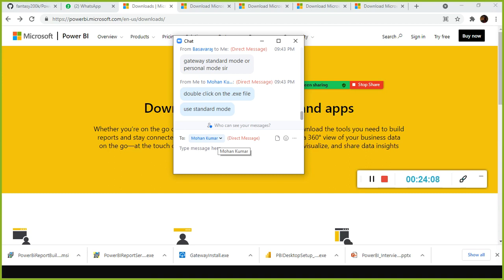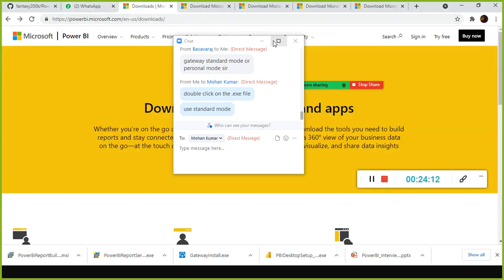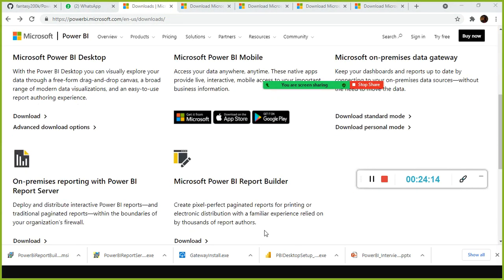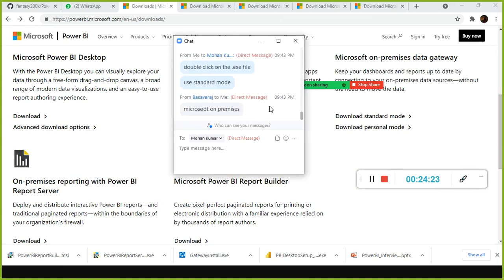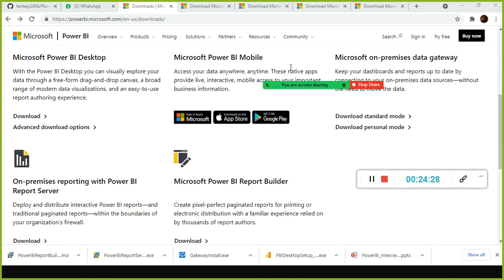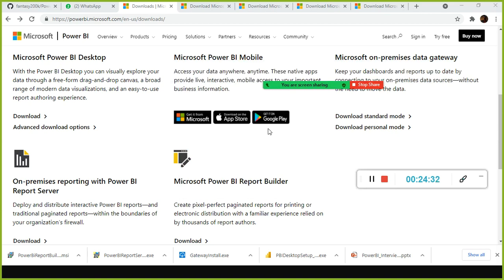For which one standard mode? For this one, right? One second. On-premises gateway, on-premises data gateway. Yes, on-premises. Very good, Basavaraj. Deepak and Rajesh, hope you already installed it, right?